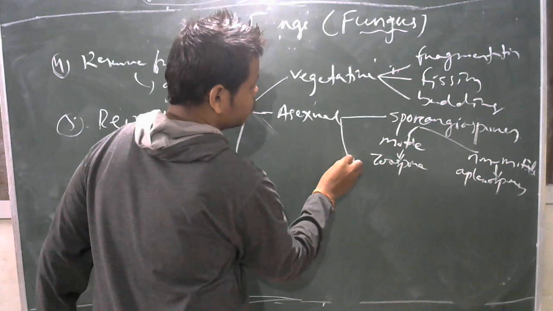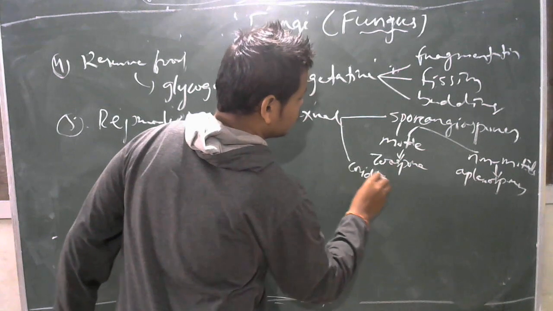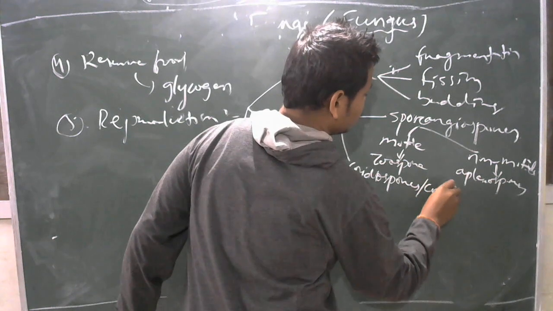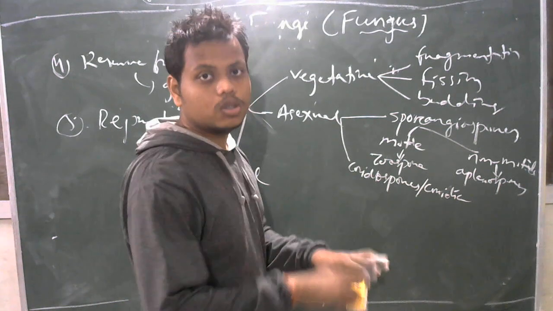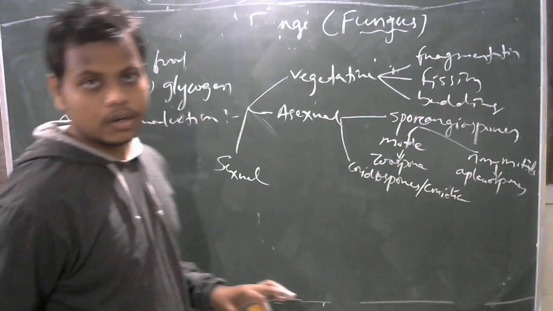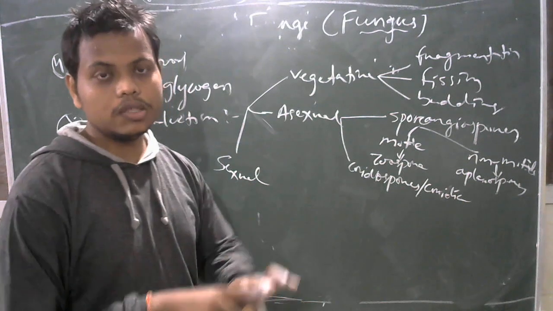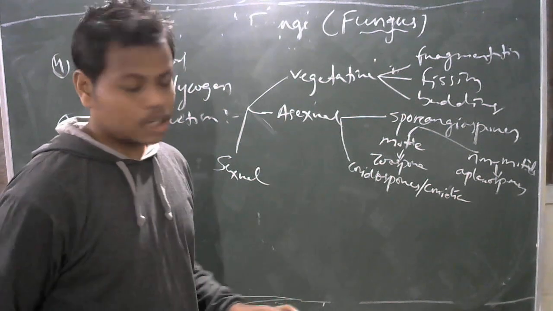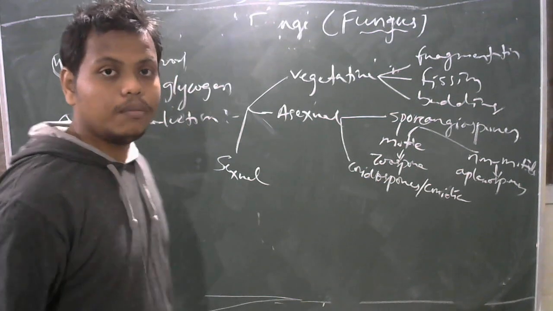Another type of spore is the conidiospore, or conidia. Conidia are generally found exogenously. Exogenously means directly to the environment, not inside a closed structure. Sporangiospores develop inside the sporangium, that means inside a closed structure. But conidiospores or conidia develop directly in the environment, not inside a closed structure. That's why they are said to develop exogenously.